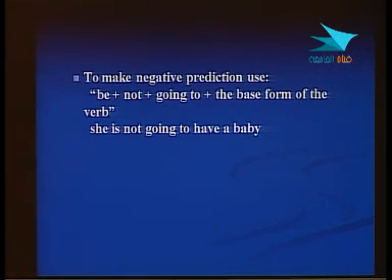Let's go to the other one. How can we make negative prediction? We use this form: be plus not. It's important to negate, يعني لنفي الحدث, not plus going to plus the base form of the verb.